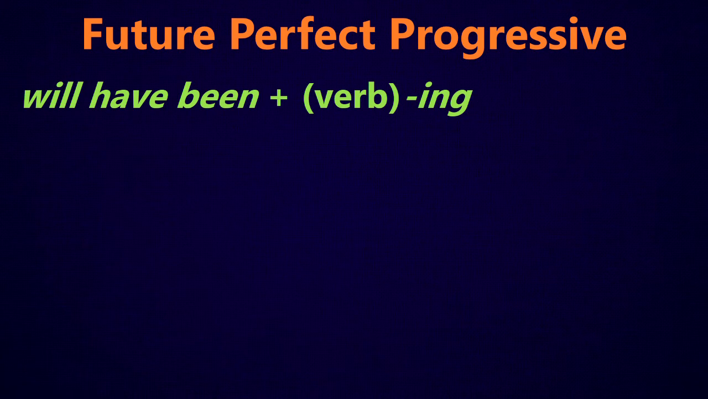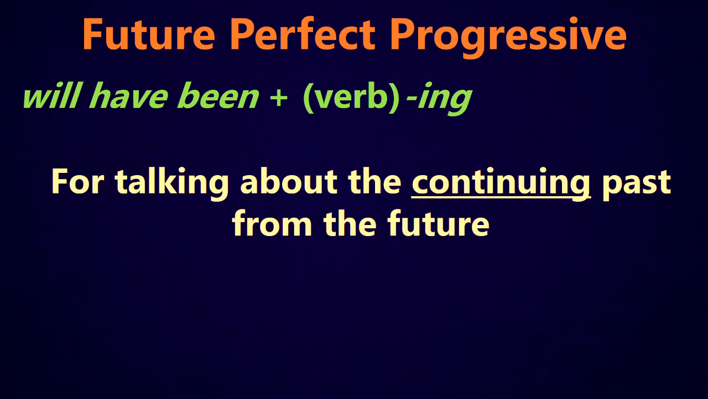Now, I've got a bonus one for you. We learned about the future progressive and the future perfect. We can actually put them together and make the future perfect progressive. This is not a verb form you will see a lot, but it is possible. So to make the future perfect progressive, we combine the have been with will have been, and then our main verb is going to be ending in ing. We use this for talking about the continuing past from the future. So again, we're imagining ourselves in the future, but we're talking about something that was continuing in the past.